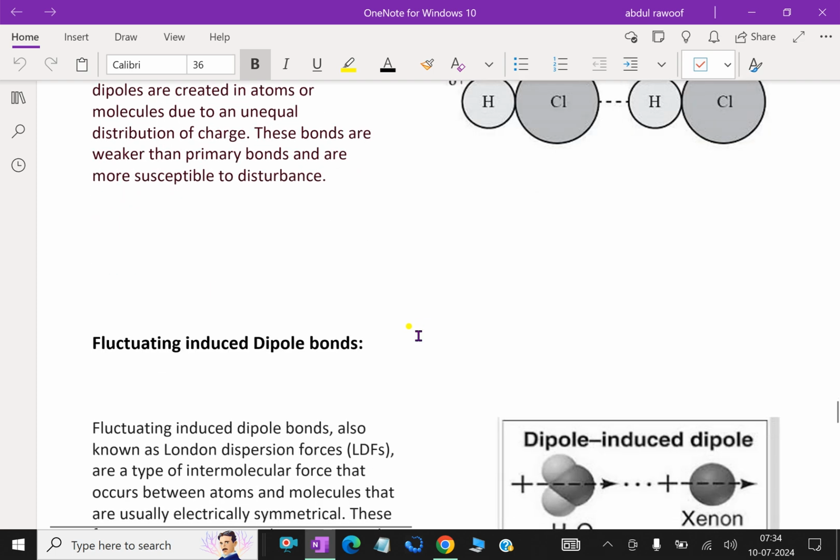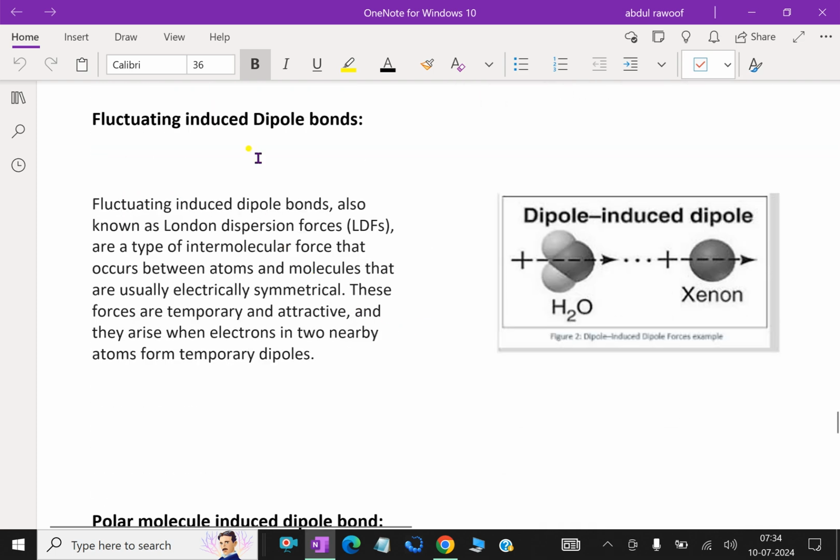Next one, fluctuating induced dipole bonds. A dipole may be created or induced in an atom or molecule that is normally electrically symmetric. That is, the overall spatial distribution of the electrons is symmetric with respect to the positively charged nucleus.